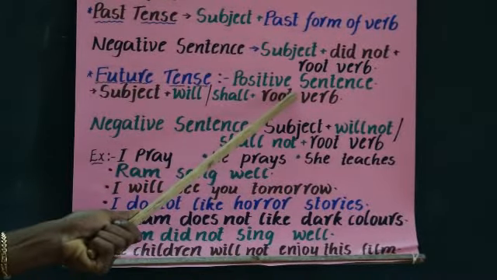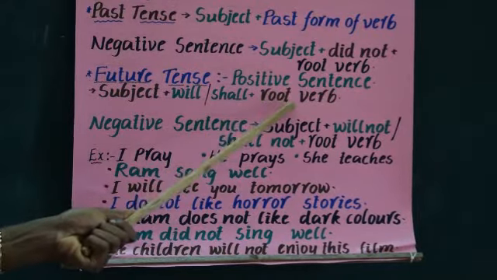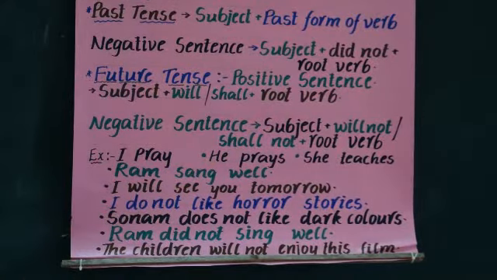Root verb is nothing but simple present form of verb. So what is the rule? There must be subject and there must be will or shall, and next verb must be in the simple present tense. Root verb.